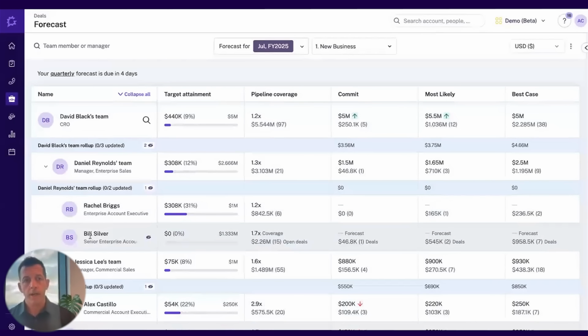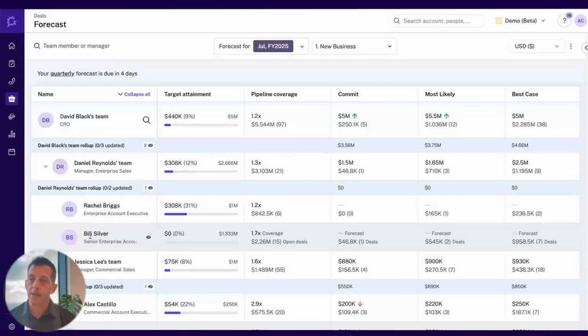When I wake up in the morning, I'm looking at calls the team has had, interactions, any key themes that are popping up, respond to a few folks to show them that I'm involved, engaged in the business, and then I come into the forecasting tab to see how we're trending overall and look at some of the key areas where things are occurring across the board.